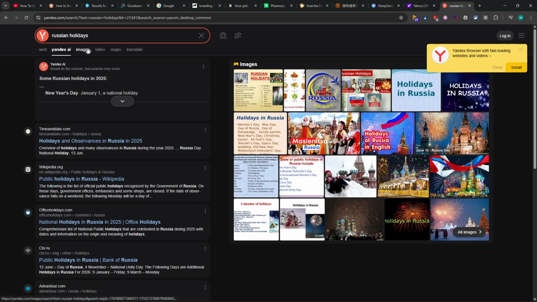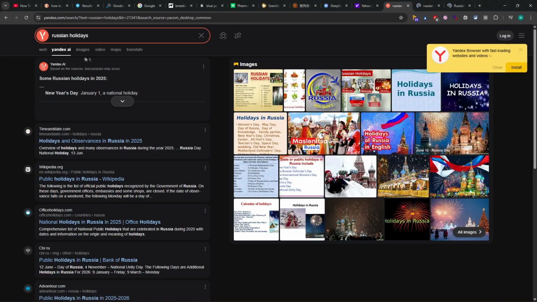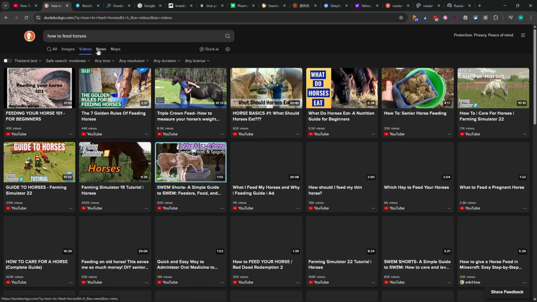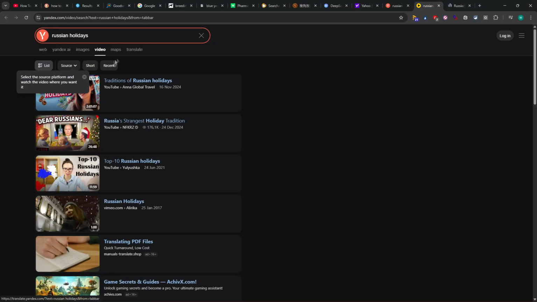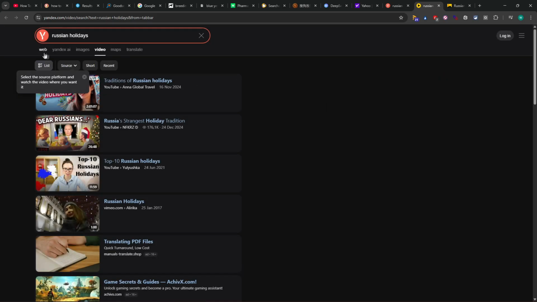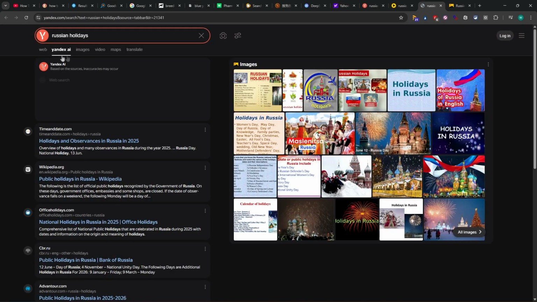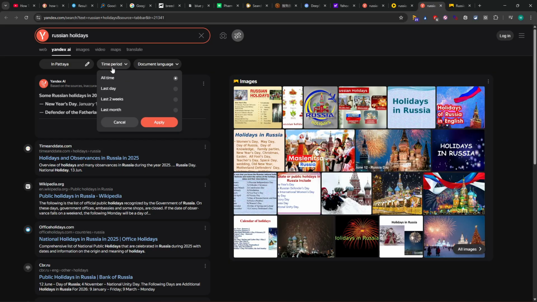On the right we see images, and you can switch between images here. Unfortunately it has to reload and open a new tab, which I don't like. I prefer when it switches quickly, like it did in DuckDuckGo when we switched between them. This is actually how it should be done, in my opinion. And we can switch by each source, which allows us to adjust. So this is a possibility to change, and keep that in mind. We can check in the region, in the time period.